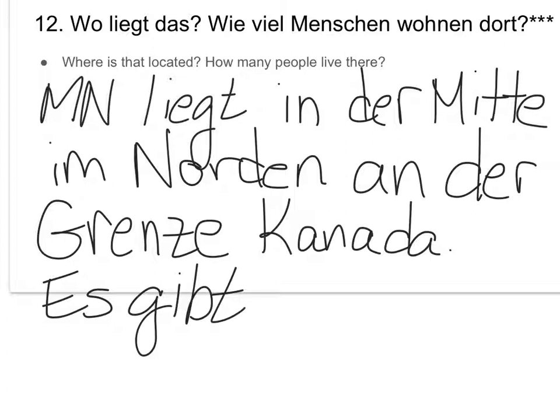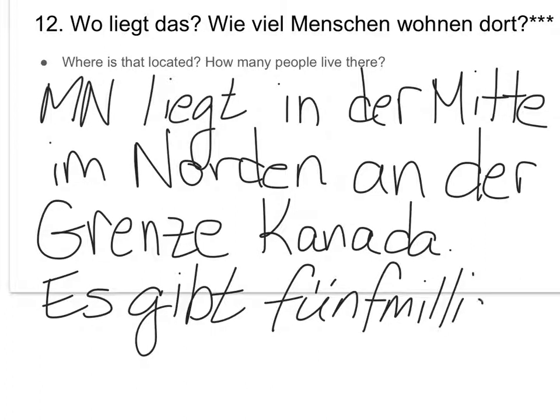Okay. Next one, try es gibt, which means there is or there are. And we are going to round the population. Try that. 5 Millionen. What does that mean? 5 million.